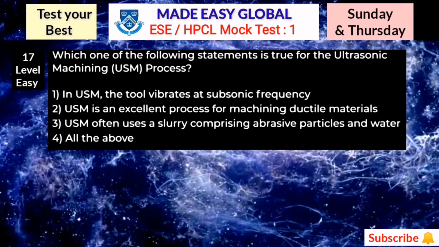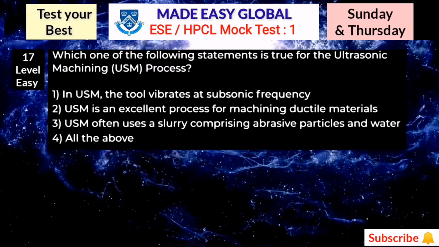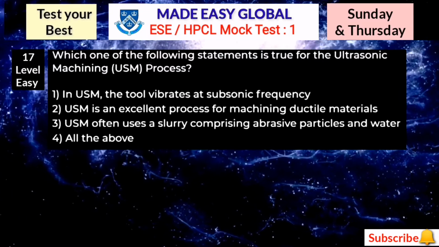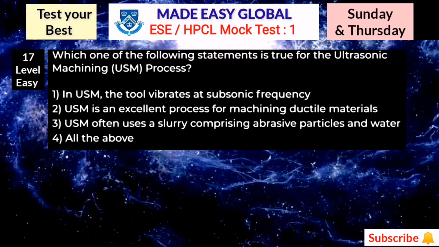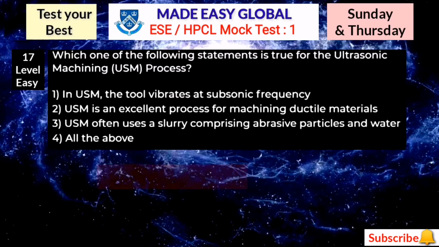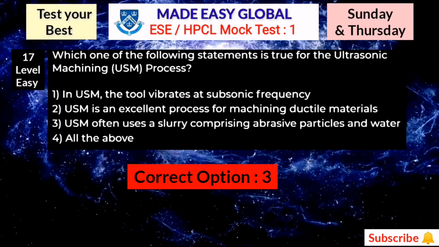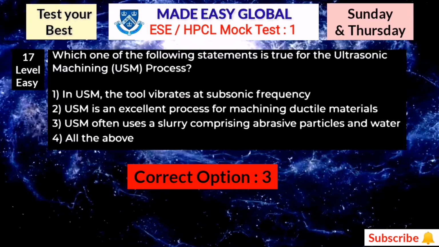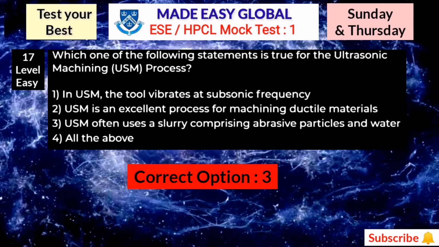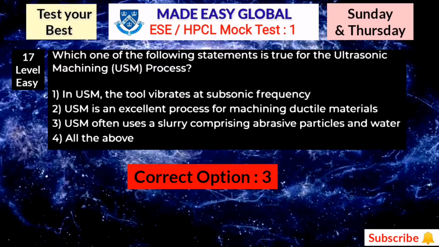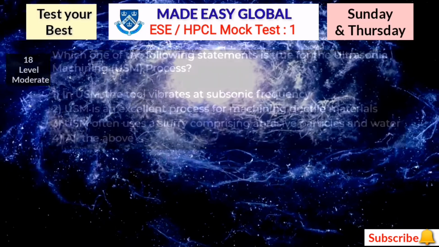Read carefully all the options and mark your answer in your book, so that at the end of the test you will know how many questions you got perfectly. So here the answer is option number 3. USM often uses a slurry comprising abrasive particles and water. So this is the answer for this 17th question.